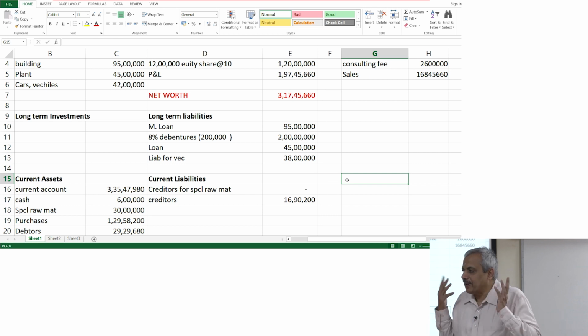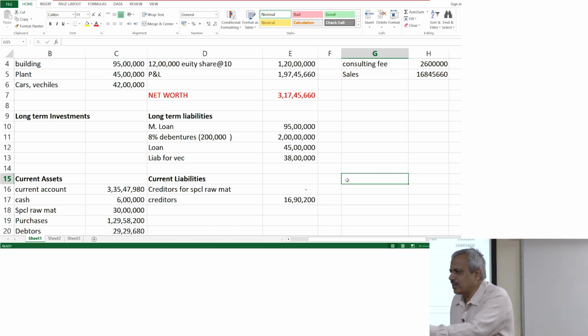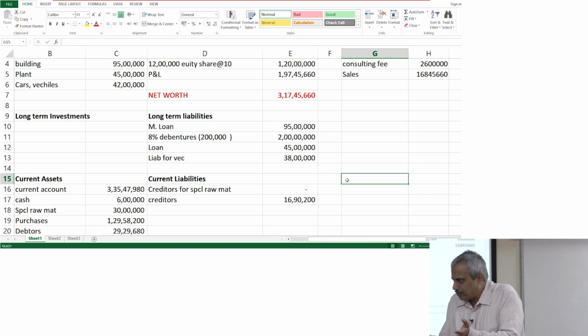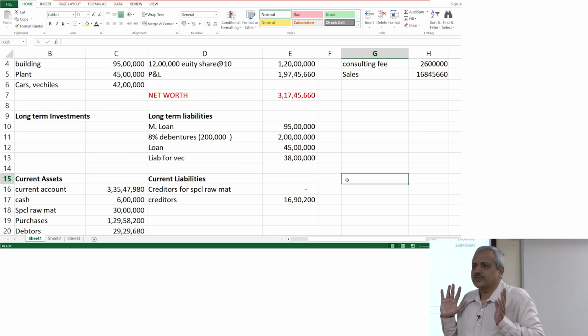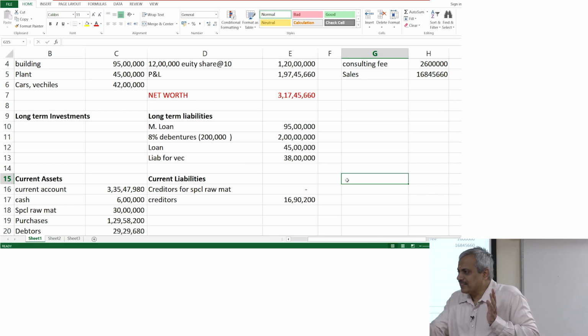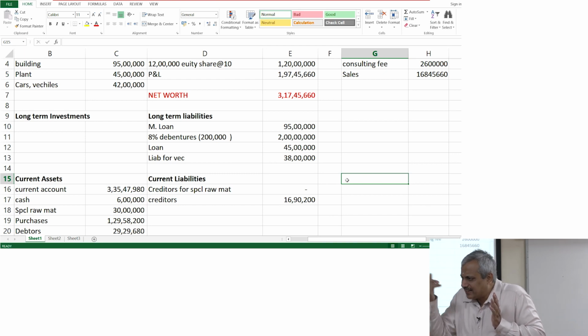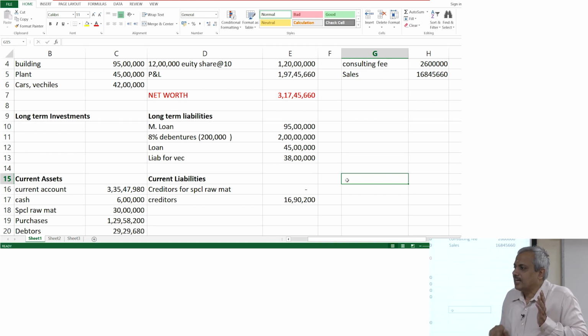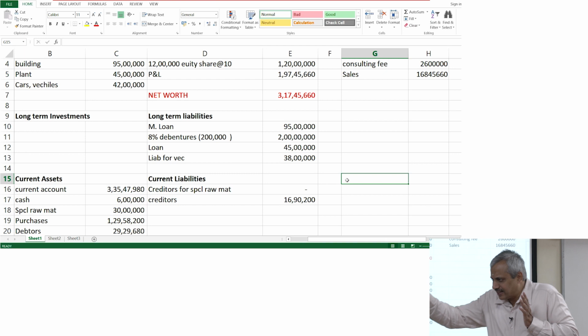For example, I have sold 100 rupees worth of goods. For selling 100 rupees worth of goods, I have used 80 rupees worth of raw material. Now, my profit is 20 rupees in this case. Once I make a sale, 10% of that comes back to me and I cannot rework on it. I have to just destroy it as scrap. That means what is the effective sale? Effective sale is 90 rupees.